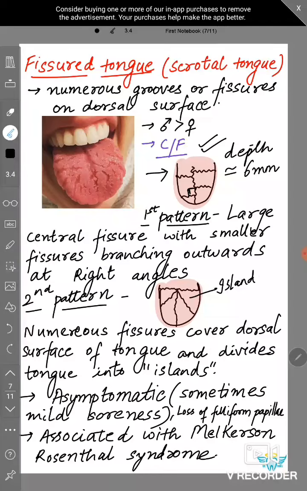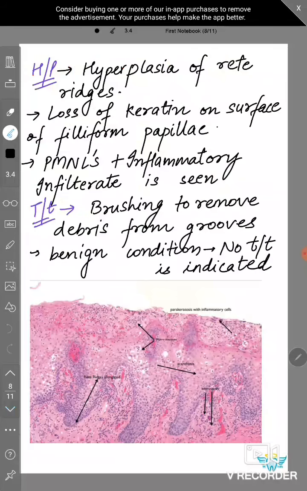It is asymptomatic. It is present because of genetic reasons; the real etiology is still not known. There can be mild soreness because food debris gets collected in the fissures. There is loss of filiform papillae, and it is associated with Melkersson-Rosenthal syndrome. We will read about Melkersson-Rosenthal syndrome later in detail, but it is a facial palsy in which there is swelling of the upper lip, and fissured tongue is also there.